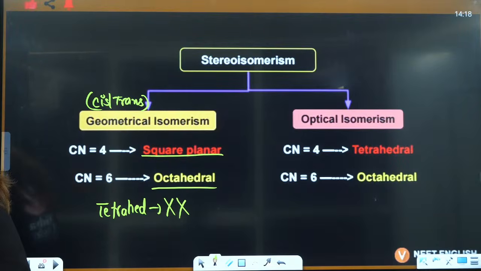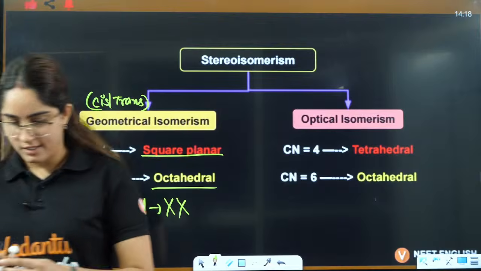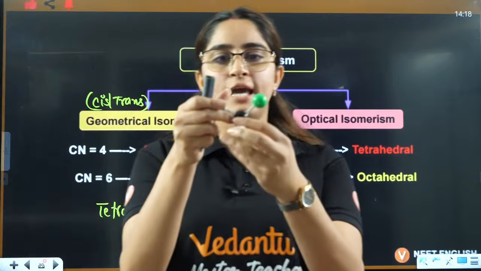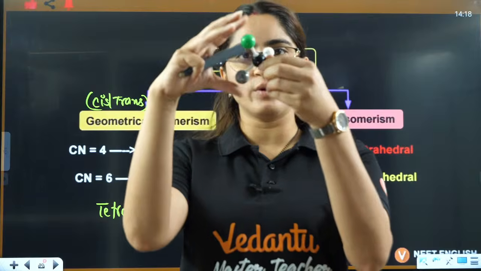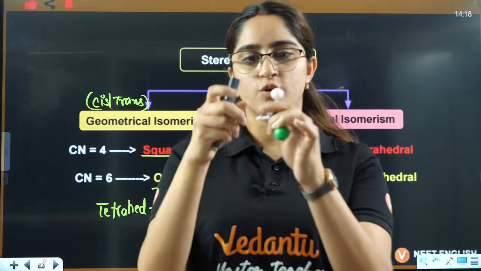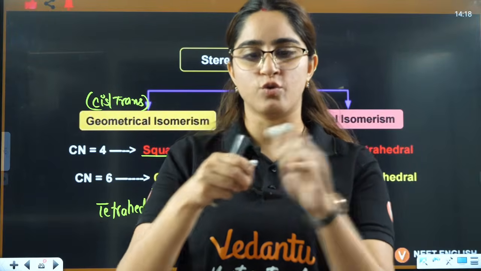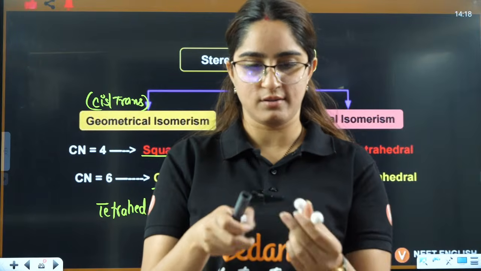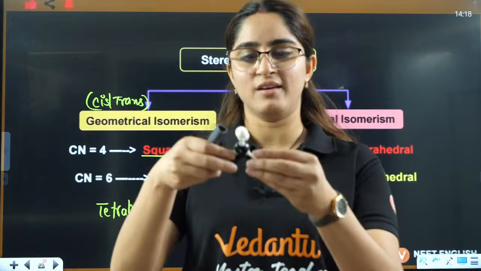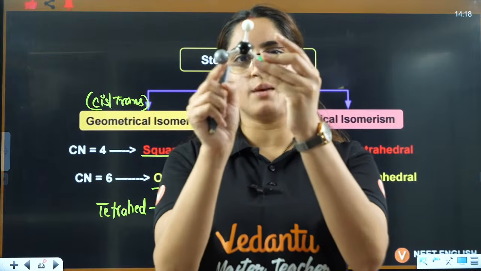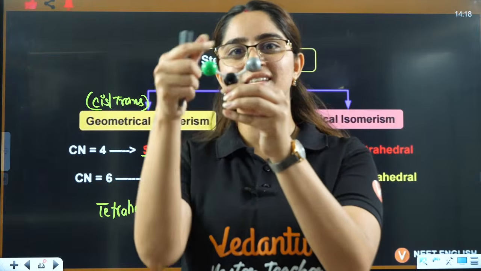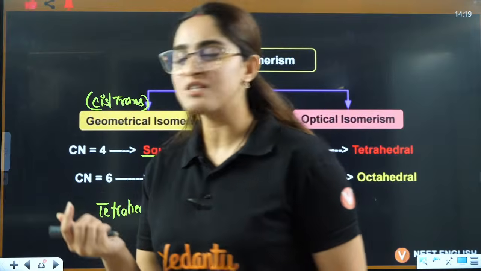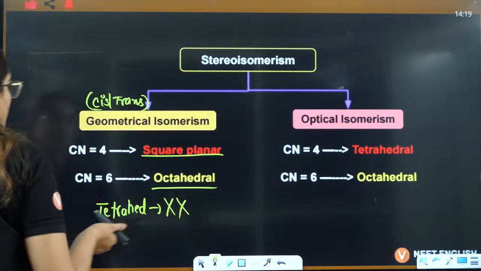If there is any tetrahedral complex, you will never be able to tell. Now, can you tell me whether these two are next to each other or opposite? Now they are next to each other. Okay. If I place it here, now tell me. This way it will seem opposite, but this way they will seem next to each other. So that's why you can never tell whether it is cis or trans, right?